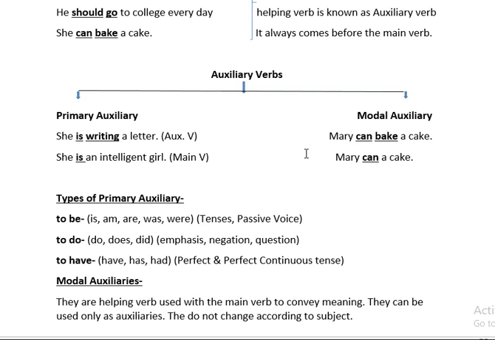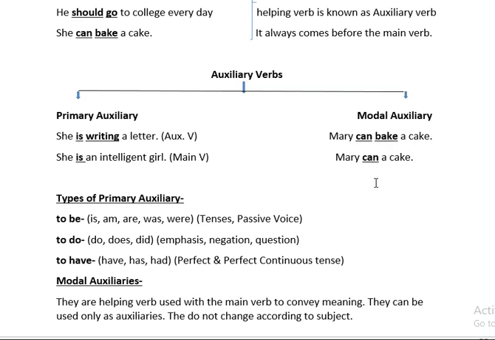Now, after that, let's see modal auxiliary. Now, children, see this sentence. Mary can bake a cake. Now, if in this sentence I only say Mary can a cake, is this sentence meaningful? No, it is not. Until and unless I add the main verb, this sentence does not have any meaning here. So you have to keep in mind that modal auxiliaries are helping verbs used with the main verb.